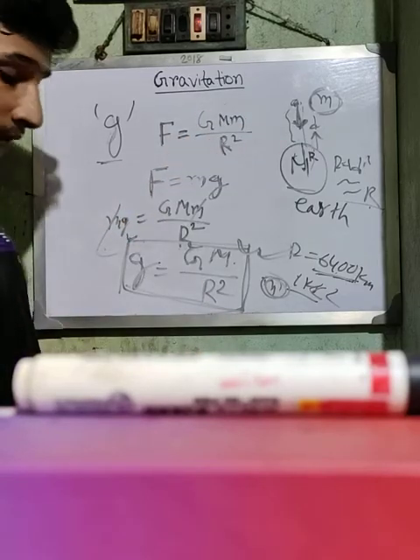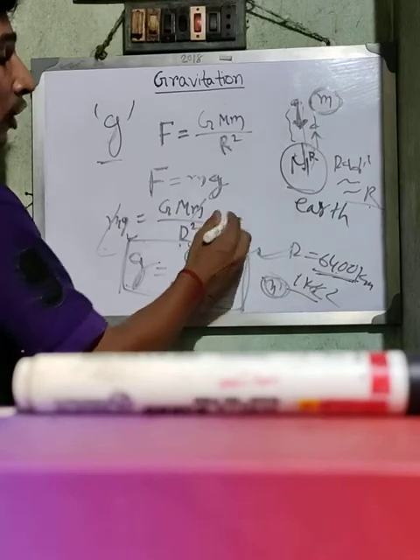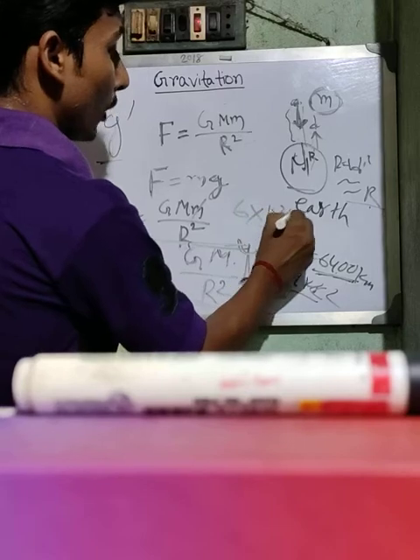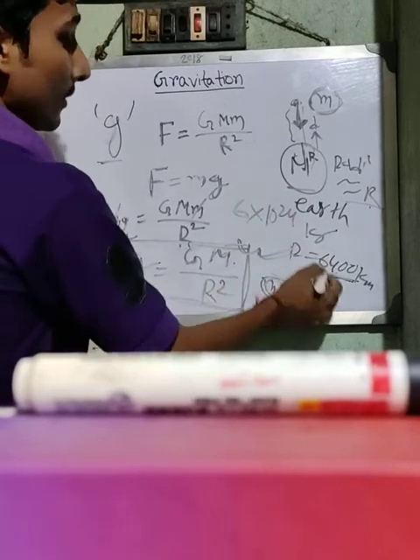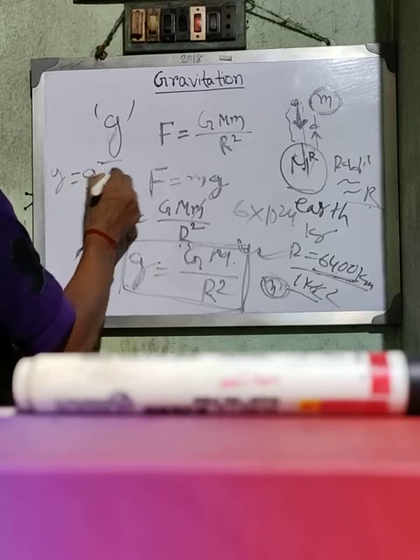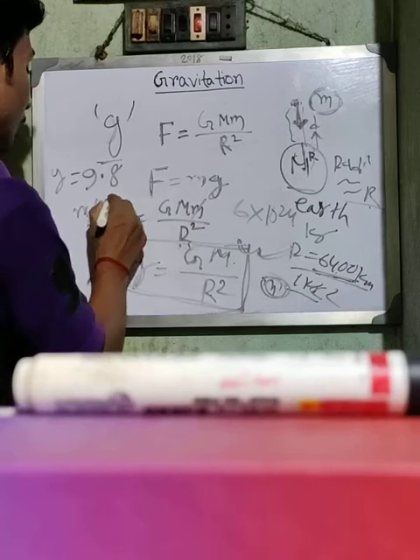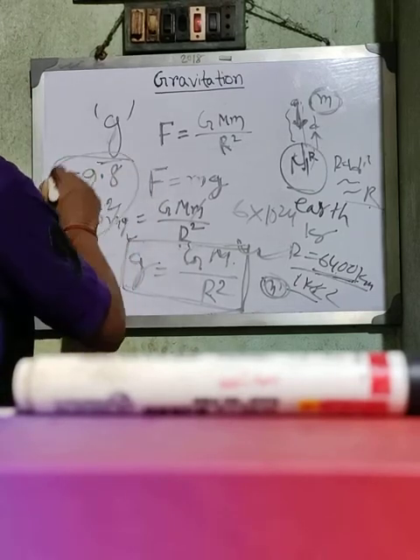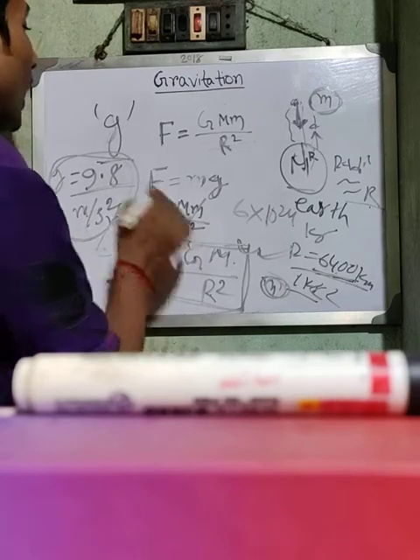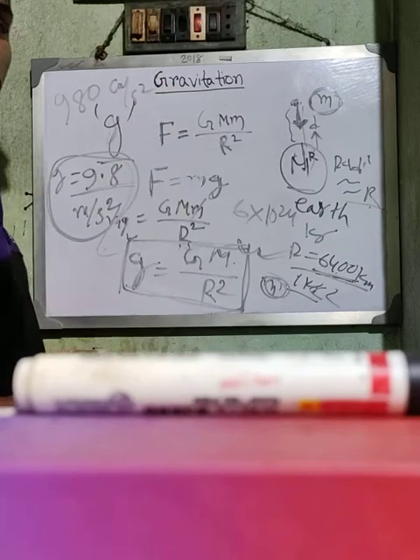We know the value of G, and we know the value of M, which is nearly equal to 6 into 10 to the power 24 kg, and R is 6400 km. If we put these values, then we will get g equal to 9.8. And what is the unit of acceleration? Meter per second square. So this is the value of small g, 9.8 meter per second square in SI, but in CGS it is 980 centimeter per second square. Clear?